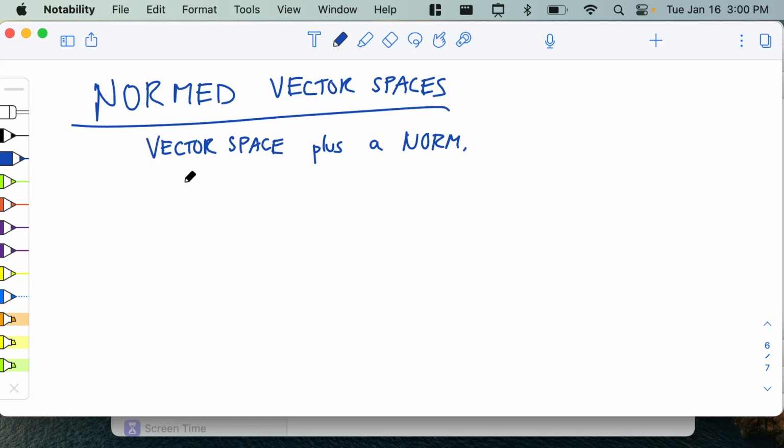So a norm is some function. It looks like this. You input some vector x, and you get as the output some norm of x, which you write with these bars. The norm of x is some real number. And actually, it's a non-negative real number, so it could be 0 or positive. And x is some element of your vector space. So it's a way of measuring the size of vectors in your vector space. And it must satisfy the axioms.